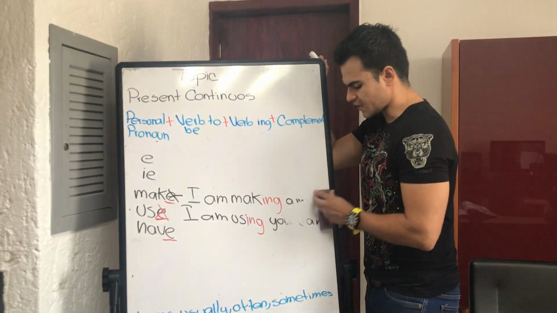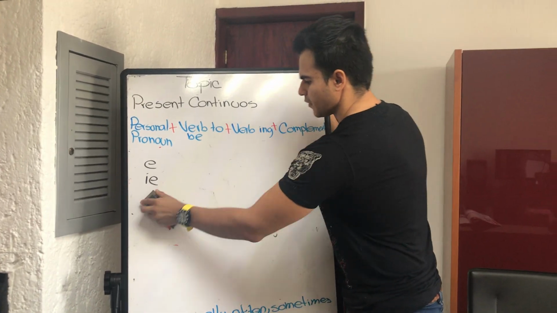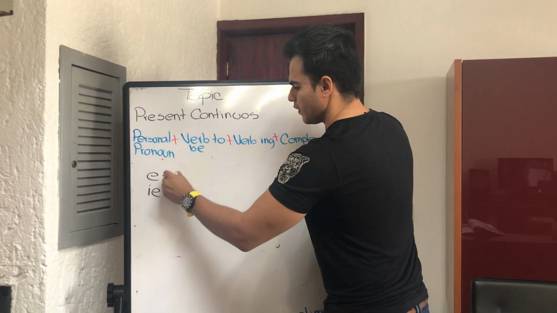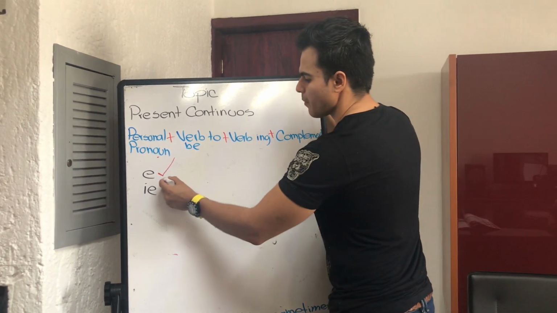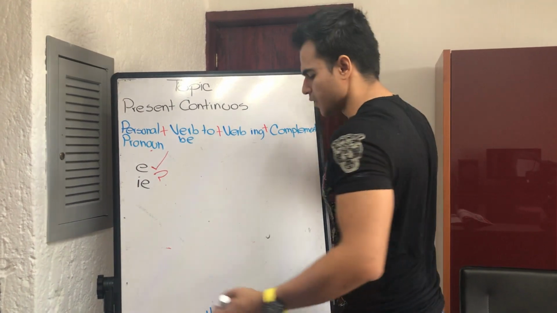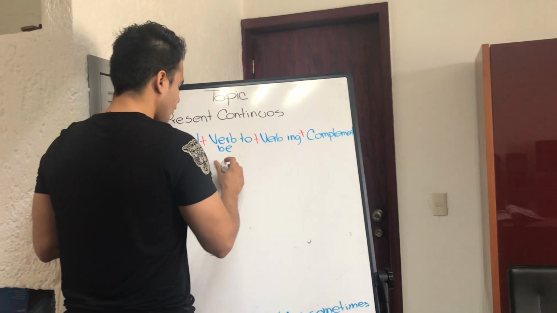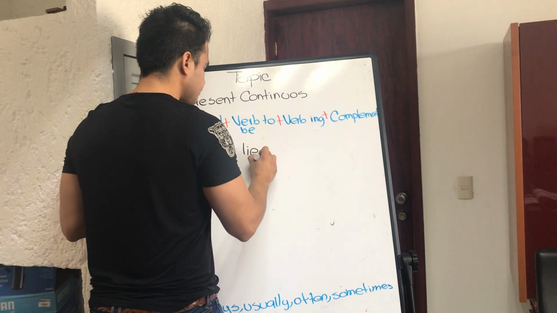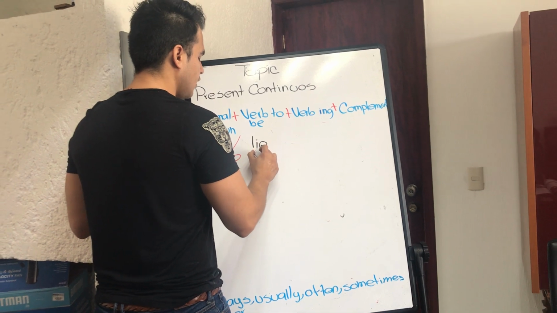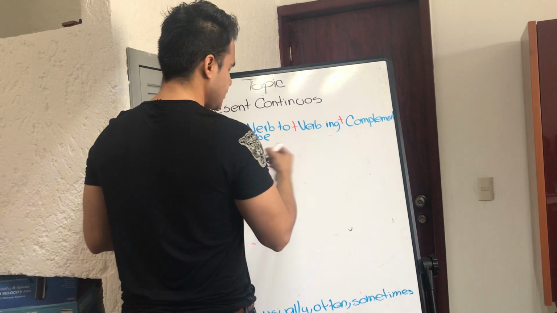And another exception that we have here is if we have a verb that ends with I and E. This one we already explained it. What about this one? If our verb ends with I and E at the end, for example, I'm going to take a look at the chalkboard. What about this verb? Lie. Alright? At the end I have I and E. How do I have to change that if I want to write a sentence by using the present continuous?